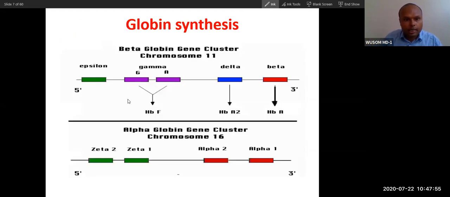You can easily understand that epsilon, gamma, delta and beta are expressed according to a chronology. These are 6 in number in terms of type.